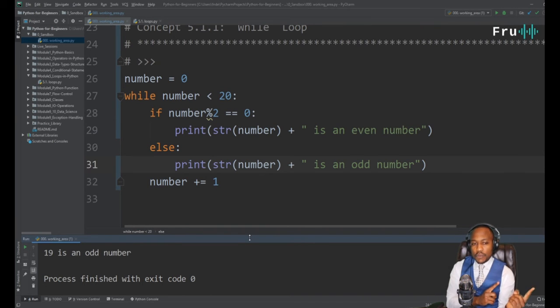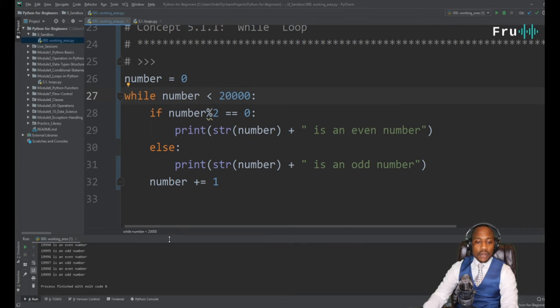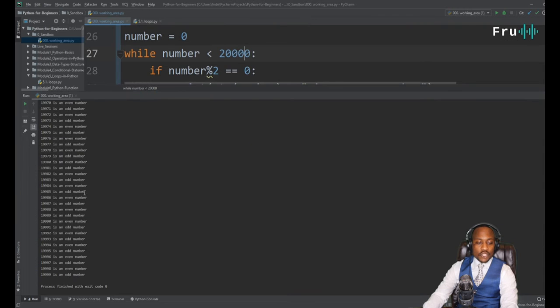we saw in our previous modules of conditionals, and being able to, given any number, tell us if that number is even or odd. All right, guys, so very, very powerful. You can take this all the way to 20,000, and the code now in Python ran in a very short time, and it can tell you.